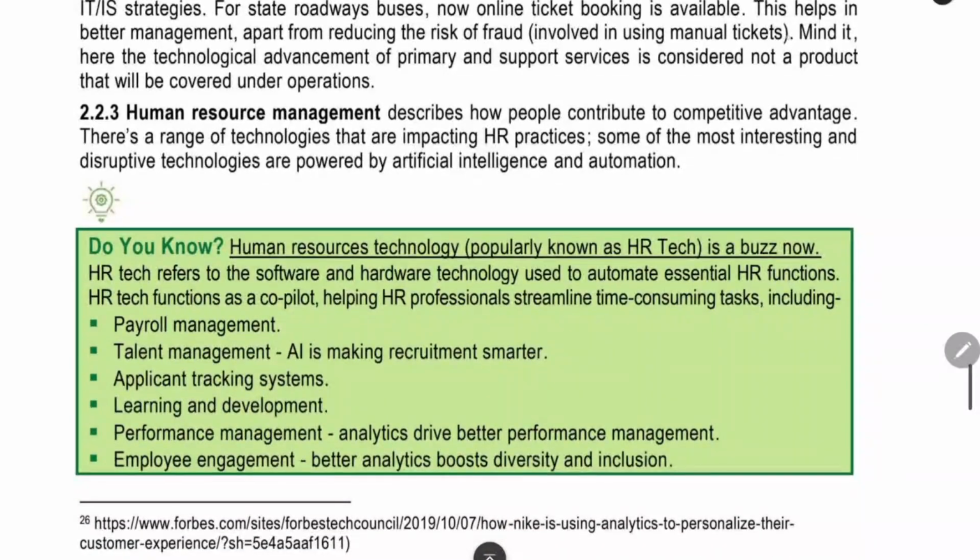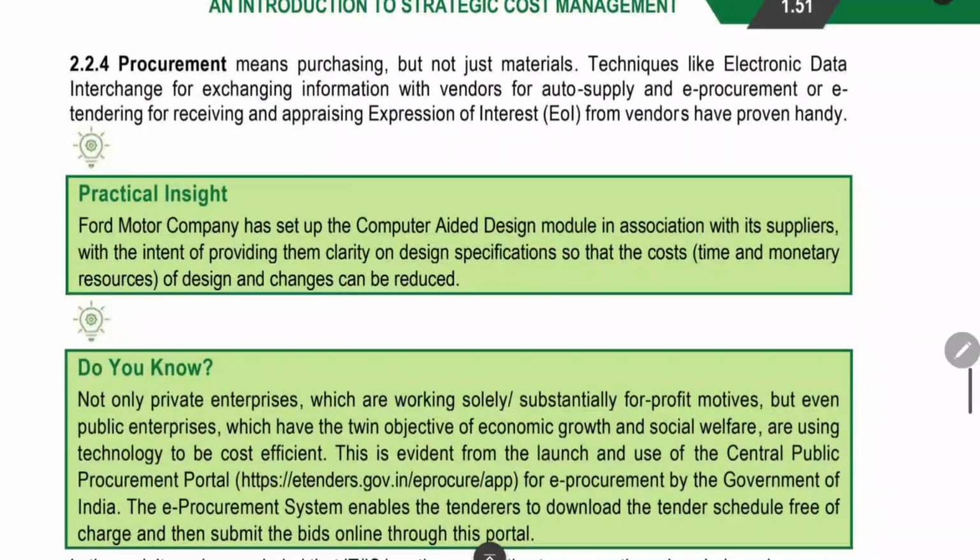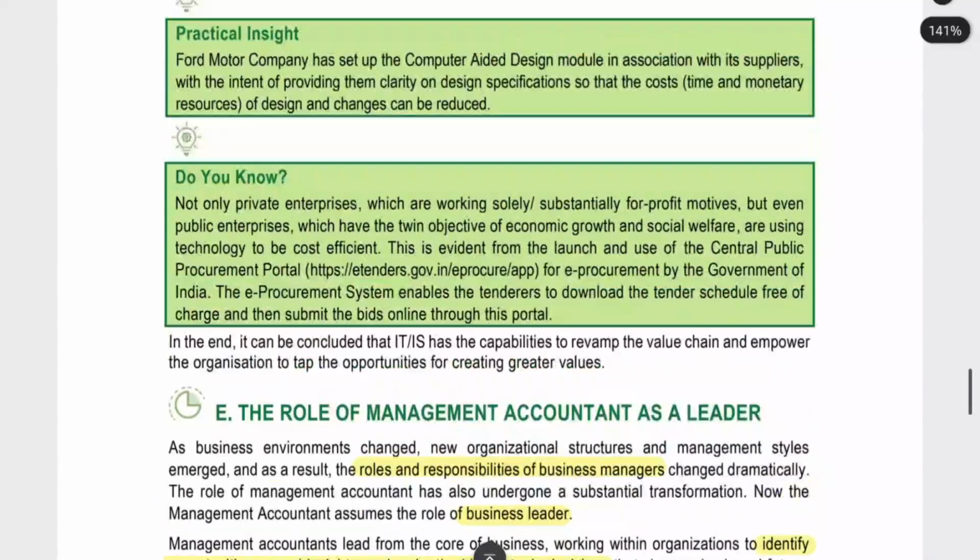Human resource management. You can maintain the payroll online. You can keep the employee data online. Like that, you can use information technology for maintaining the employee data. Next thing is procurement. Same like that, when we saw procurement, we can do e-procurement. That's all about the application of information technology.